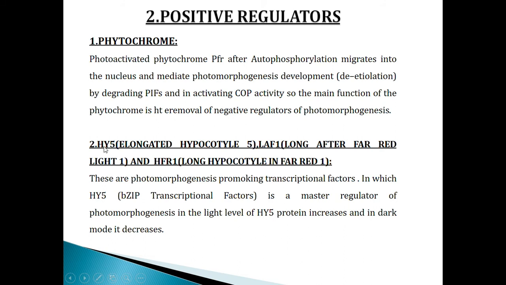Number two type is HY5 elongated hypocotyl, LAF1 long after far red light 1 and HFR1 long hypocotyl in far red 1. These are the photomorphogenesis promoting transcriptional factors, in which HY5, a bZIP transcriptional factor, is a master regulator of photomorphogenesis. In the light, the level of HY5 protein increases and in dark it decreases.